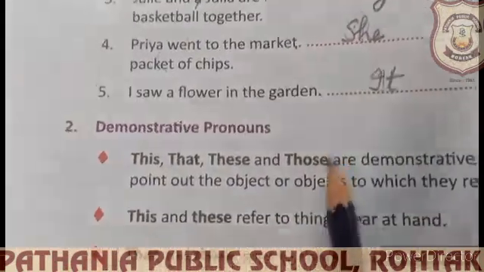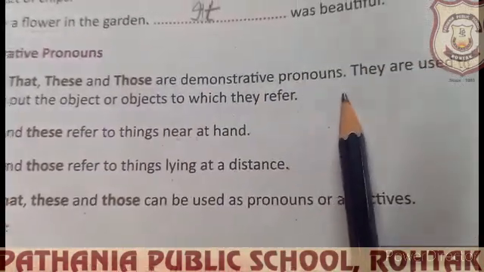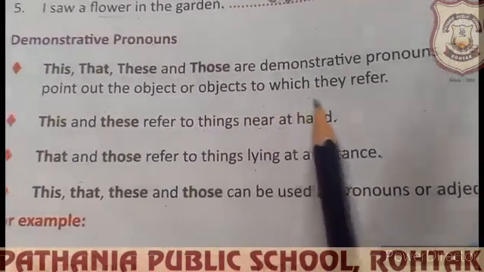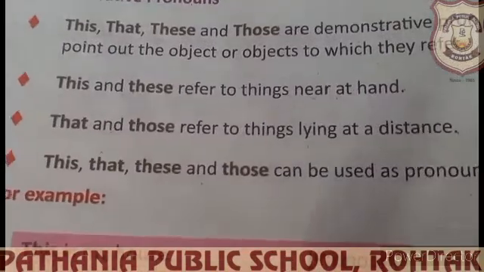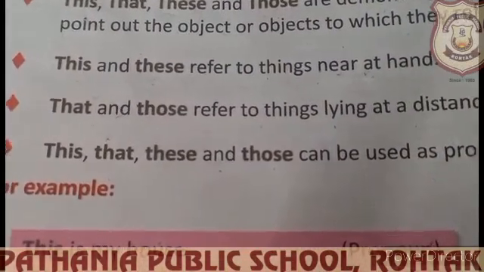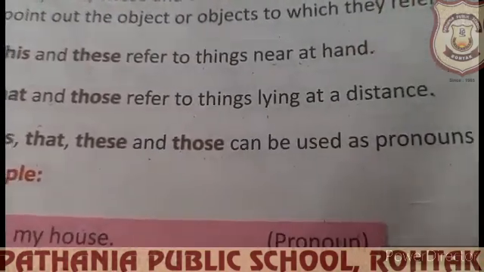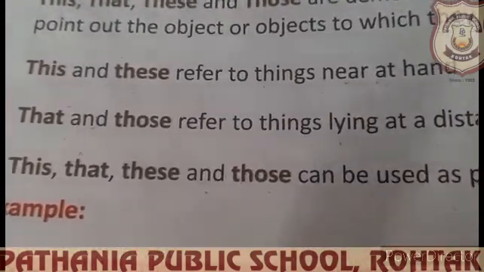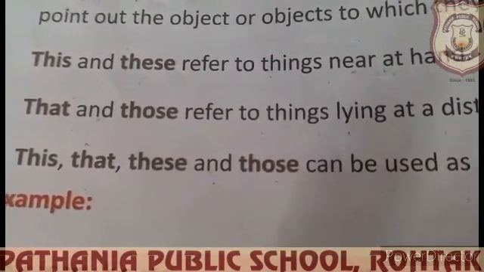Personal pronouns. After that, demonstrative pronouns. This, that, these and those are demonstrative pronouns. They are used to point out the object or objects to which they refer. This and these refer to things near at hand. The things which are near to us, we will use this for singular, these for plural. That and those refer to things lying at a distance, when you are pointing at a thing which is far from you. So you can use that for singular and those for plural.